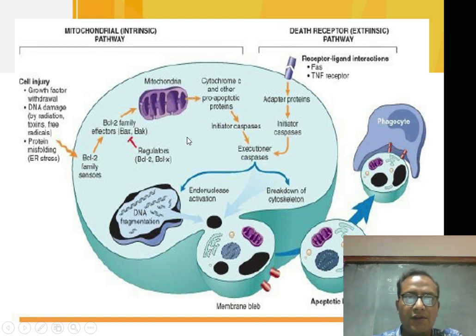This is the intrinsic pathway. In the extrinsic pathway, the cells have some receptors, and these are the FAS receptors or tumor necrosis factor receptors.